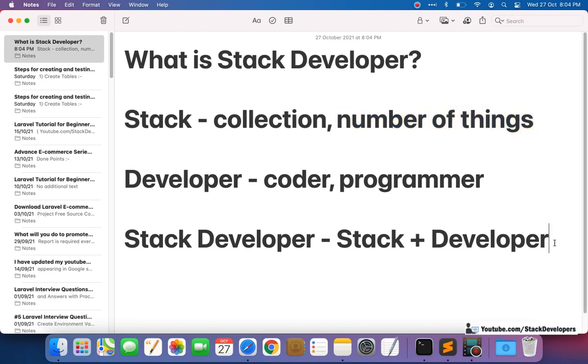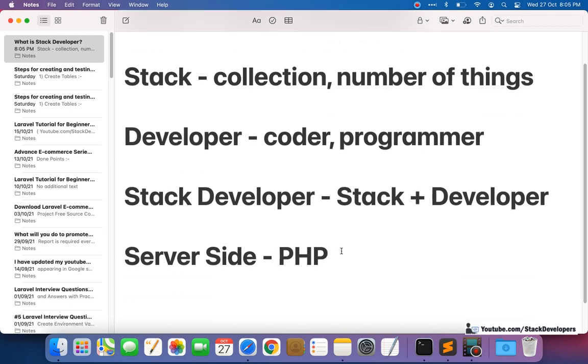It means that developer can do Laravel, or we can say server side coding like PHP. All this comes under server side. I hope everyone watching this video knows server side and client side. You can handle PHP, you can handle Java, and you can handle .NET.